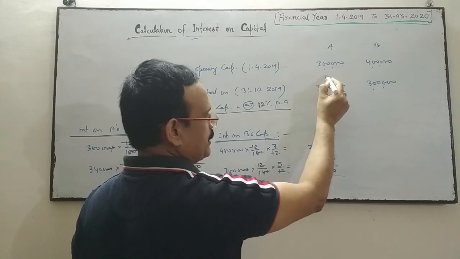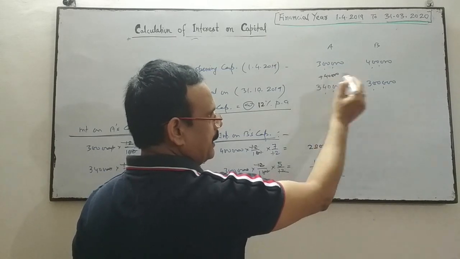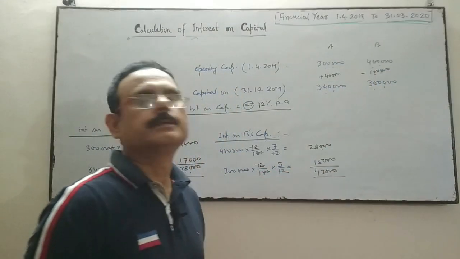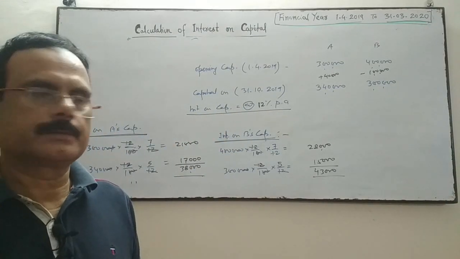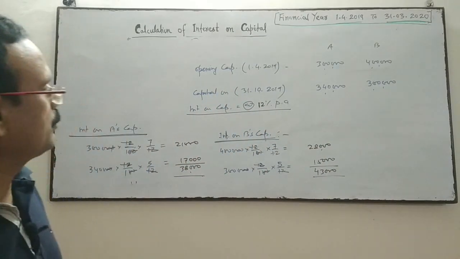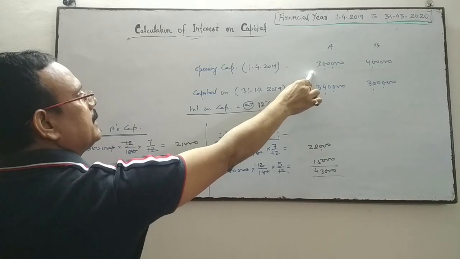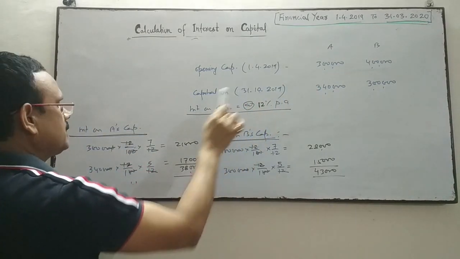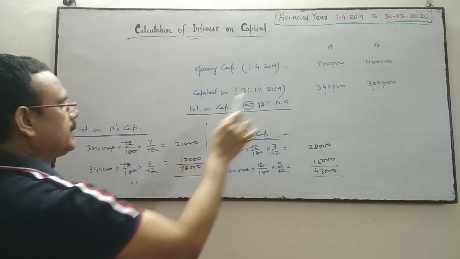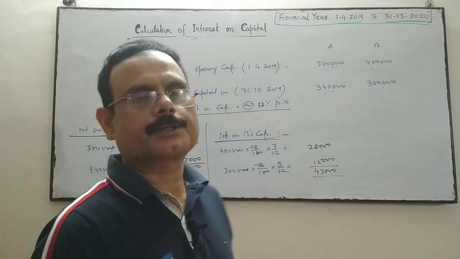Here it means A has given additional capital of 40,000, and here B has withdrawn 1 lakh of capital. So in this way we will calculate the interest on A's capital and interest on B's capital. Opening capital is up to this date, means up to 7 months, at 12% for 7 months. This capital is 3 lakh 40 thousand, and this is up to 31st March, 5 months. So total interest is this. Same with the interest on B's capital.